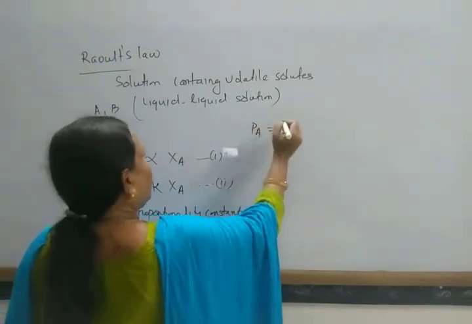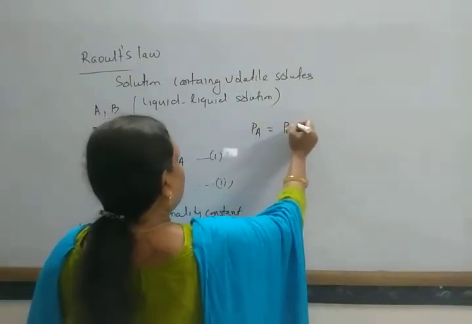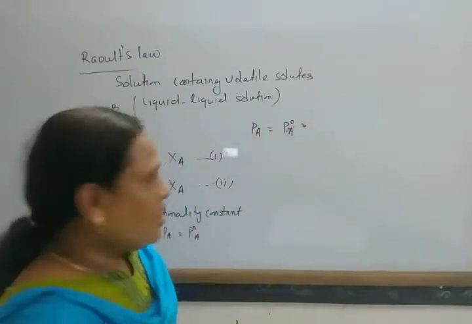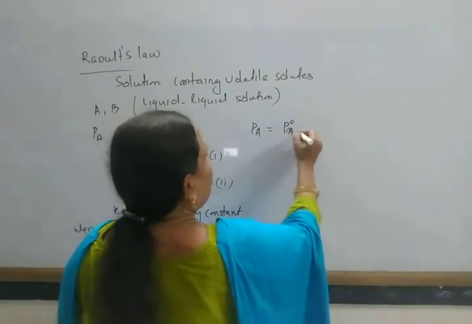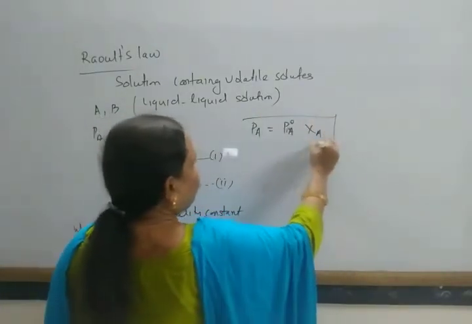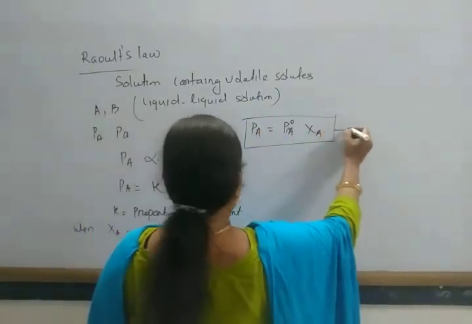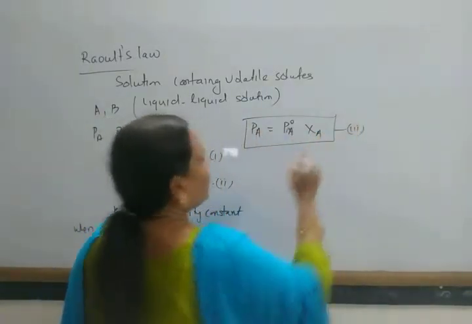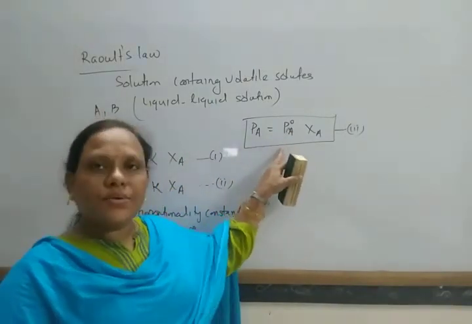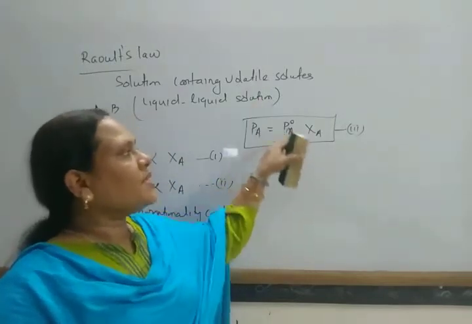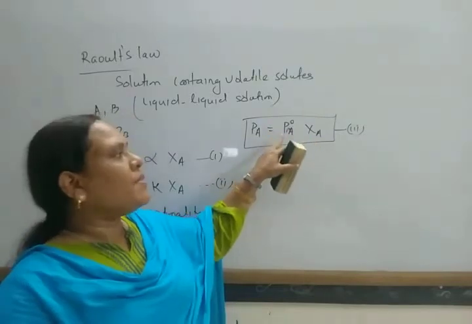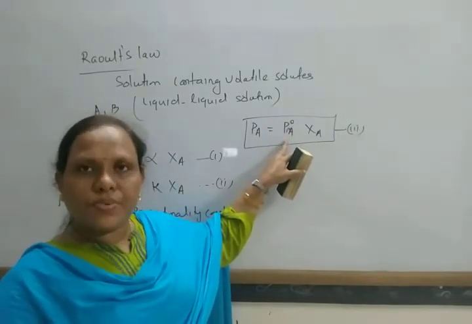PA equal to P naught A into XA. So this is the form of Raoult's law. Actually, this is the form of Raoult's law. That means the vapor pressure of a component is equal to the product of the mole fraction of that component and the vapor pressure of the pure component.